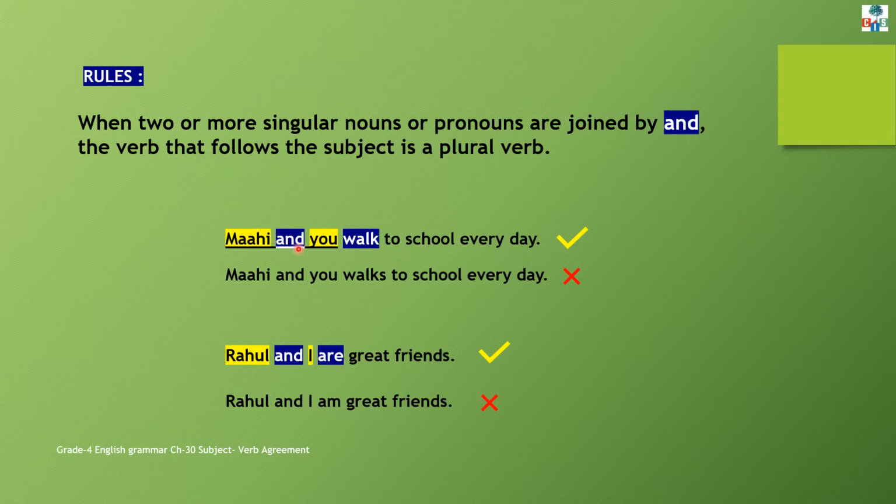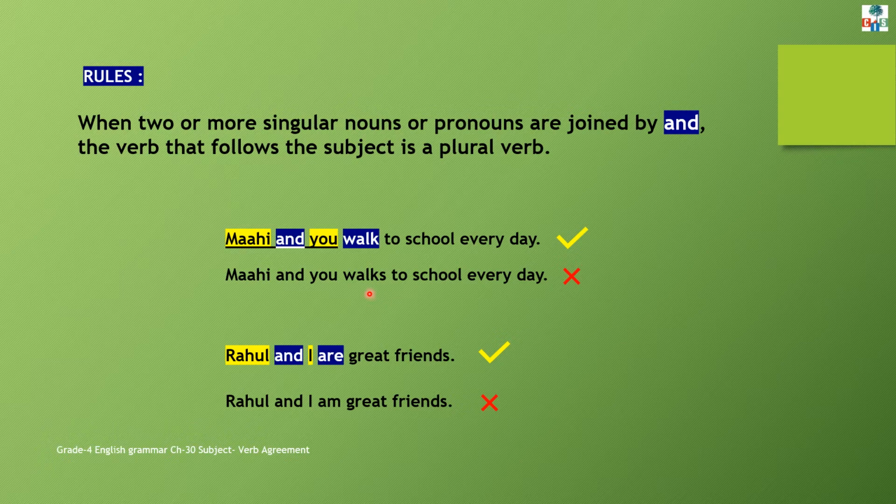Now here in this sentence, we are talking about two nouns or pronouns, Mahi and you. These subjects are joined by and. So we will use a plural verb, walk. Mahi and you walk to school every day. This is a correct sentence. Now see this example. Mahi and you walks to school every day. No, this is incorrect. Whenever there are two nouns joined by and, we won't use a singular verb.